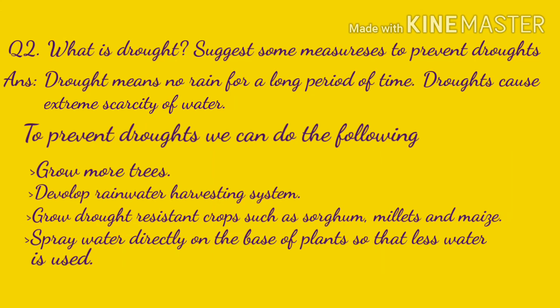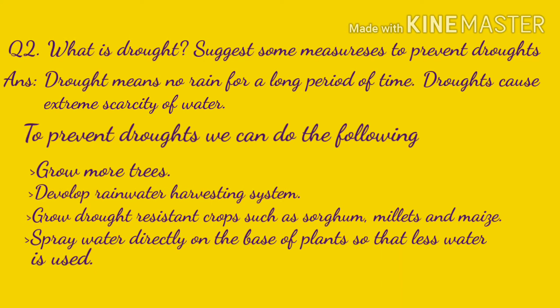Question 2, what is drought? Suggest some measures to prevent droughts. And the answer is, drought means no rain for a long period of time. Droughts cause extreme scarcity of water. To prevent droughts, we can do the following.